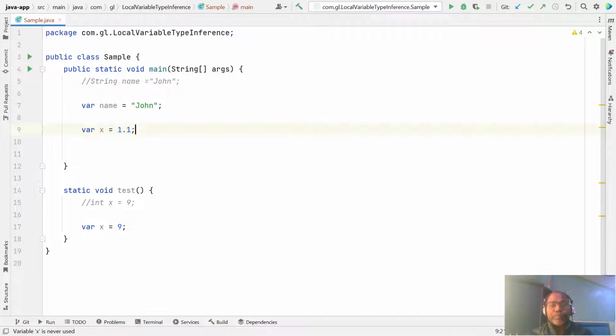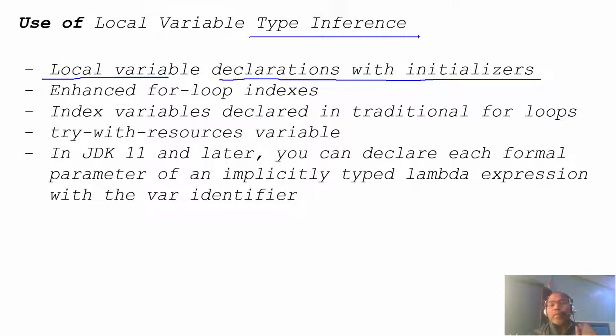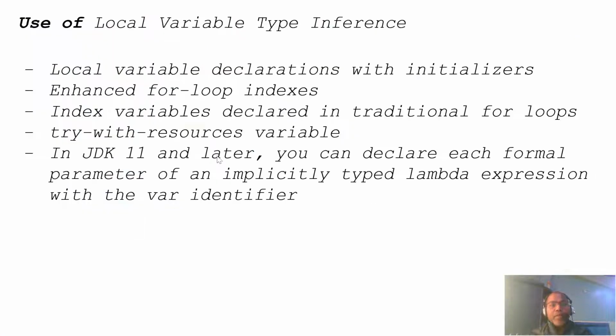Okay, so this is one use case: a local variable declared with an initializer, where we can use the type inference keyword var. Another place where you can use var is the enhanced for loop index.